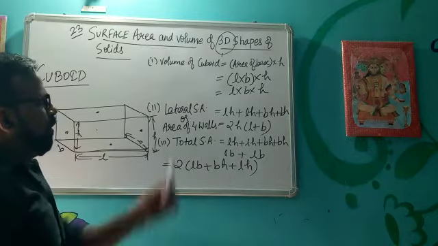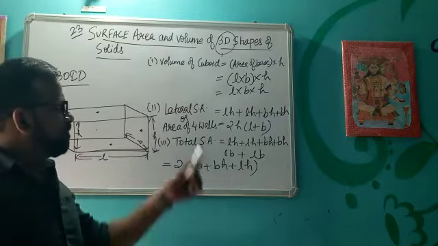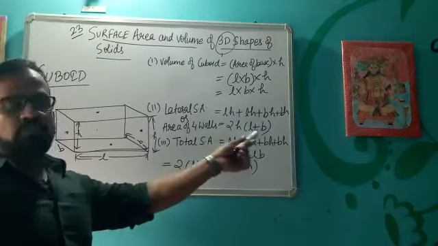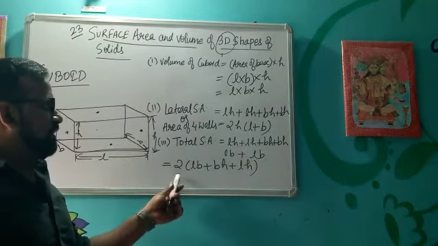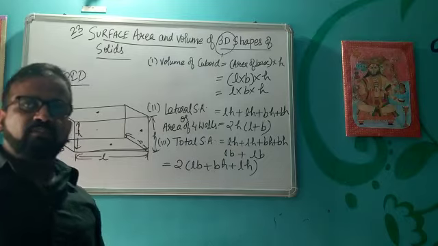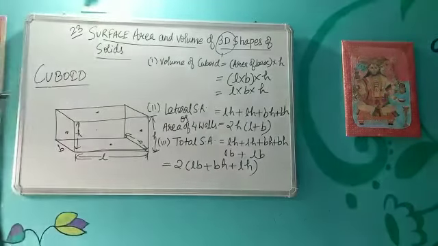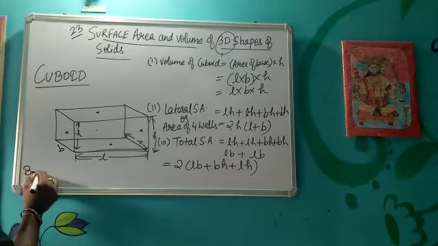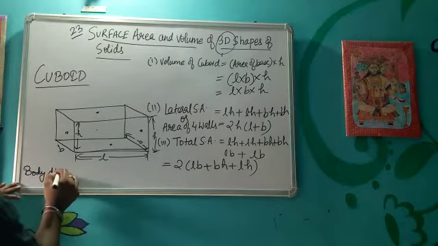So volume of cuboid is L into B into H. Lateral surface area of cuboid is 2H into L plus B, and total surface area is 2 into LB plus BH plus LH. Then one more term is there, that is known as the body diagonal.